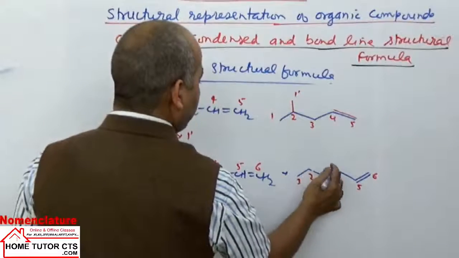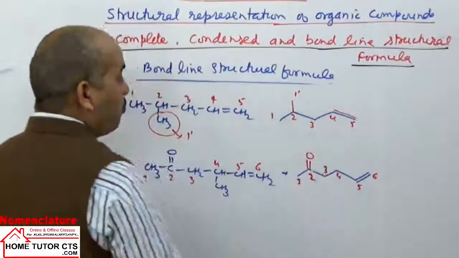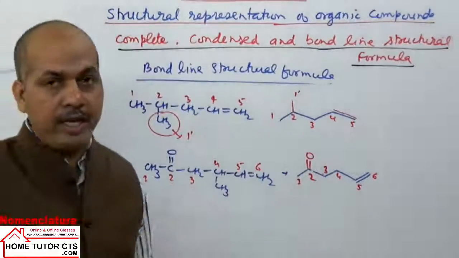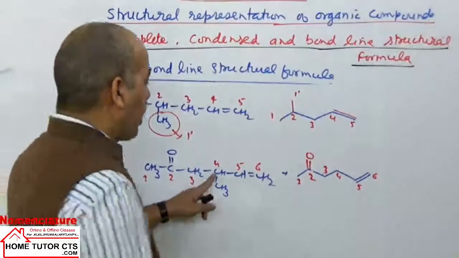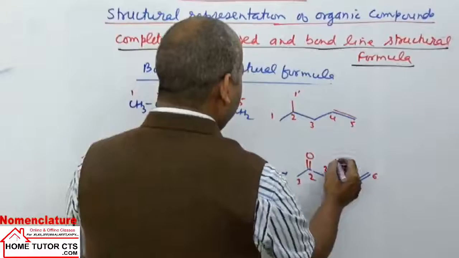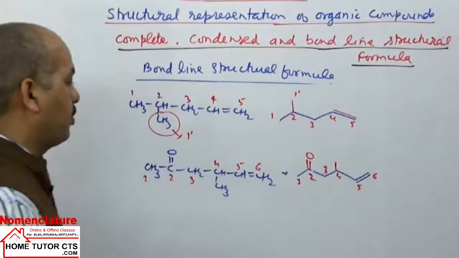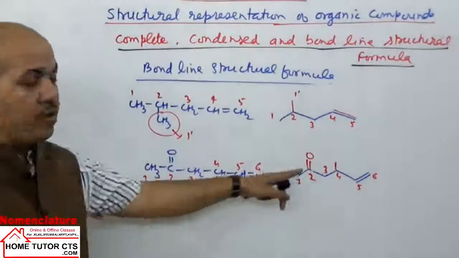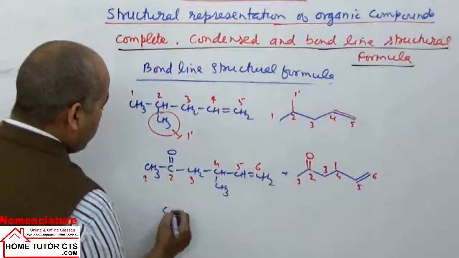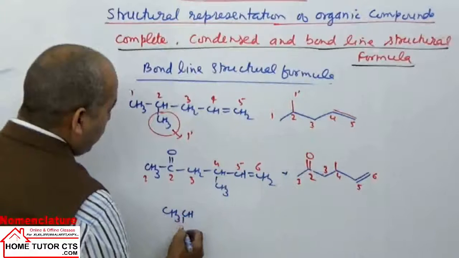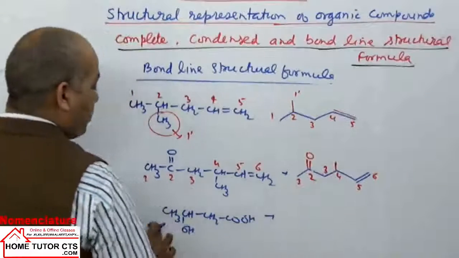Now carbon 2 has a double bond CO. When we have a functional group, we indicate it completely. Like CO is the ketone functional group, write the CO group here. Carbon 4 has one CH3, write the CH3 group, this one here. Then 5 and 6 have a double bond, it is the same. So this structure can be written this way for this molecule. If I suppose I write here CH3, CH, OH, CH2, COOH, how can this be written in the bond line structure?